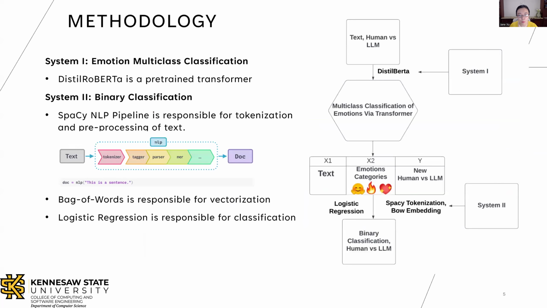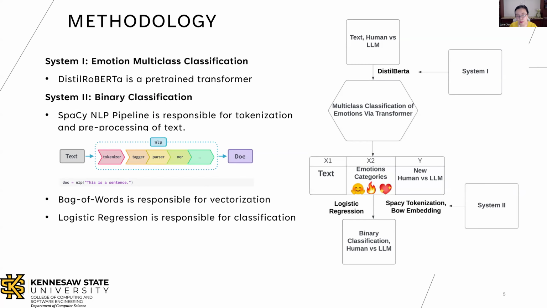Our system 1 is emotion multi-class classification. DistilRoBERTa is a transformer whose weights have been trained on main tasks. Thus, its skills are simply transferred to the emotion classification task. Transformers use encoder and decoder architecture with context to make predictions.